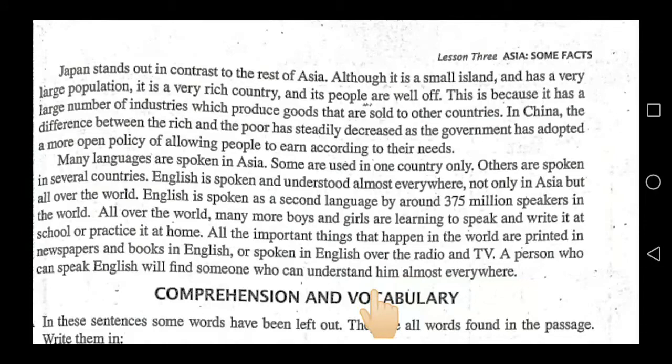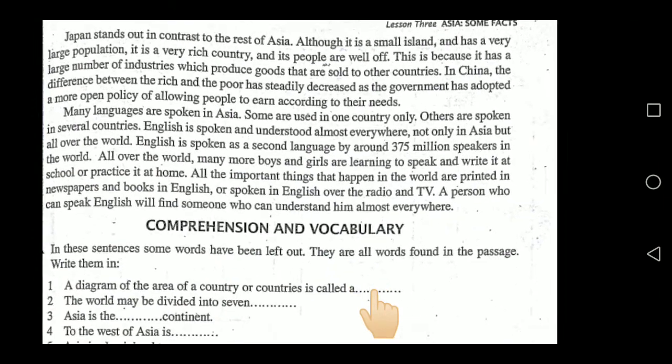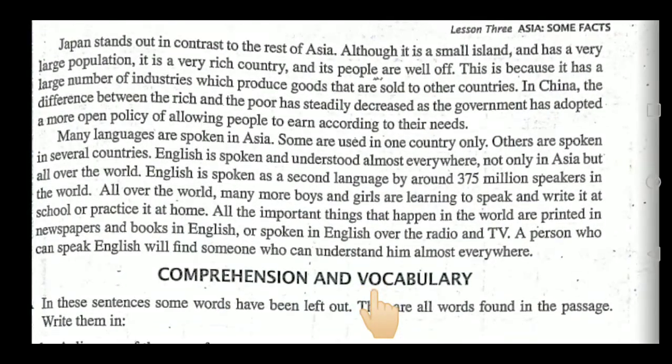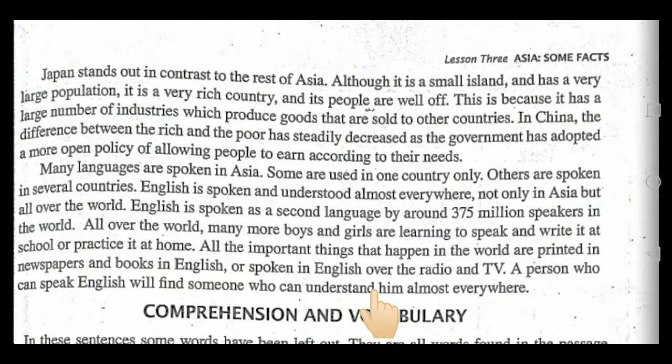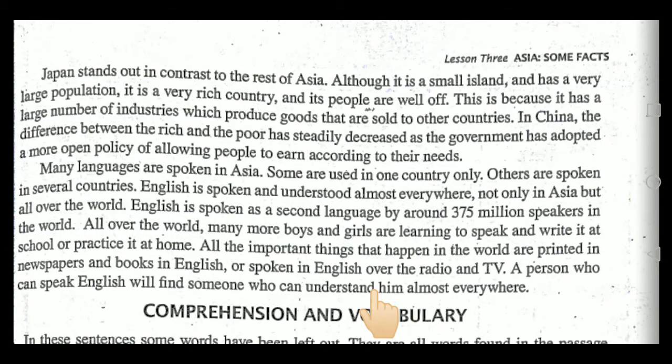Japan stands out in contrast to the rest of Asia. So here is given a reference of a country of Asia that is very different from the other countries of that continent. It's very small, just an island. Although it is a small island and has a very large population, it is a very rich country and its people are well off.